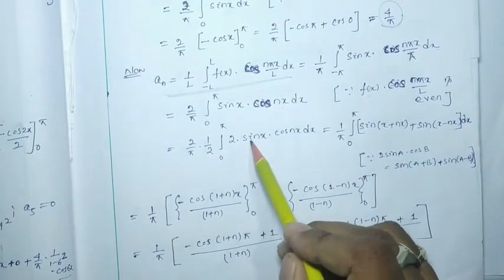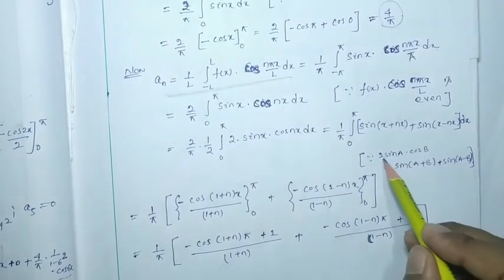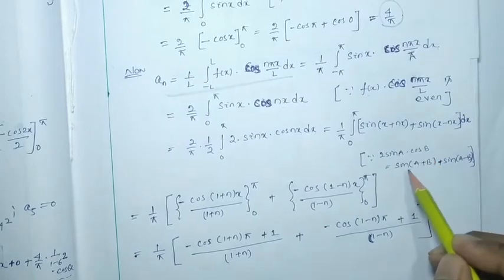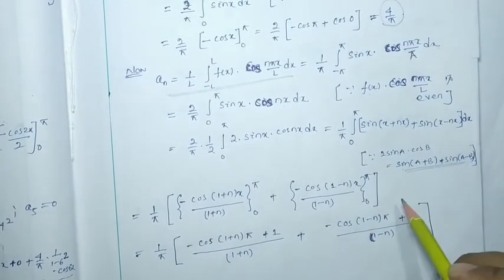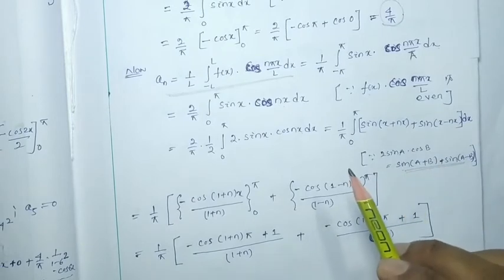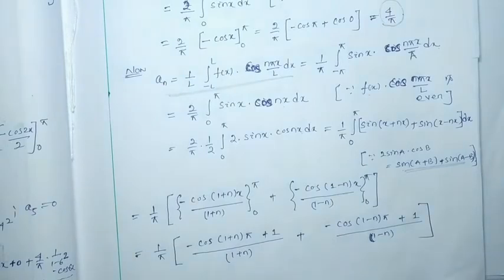So 2 sin x cos nx is in the form 2 sin a cos b, which is sin(a+b) + sin(a-b). This is the fundamental trigonometric formula that I also gave in our last classes. You can check your notes.